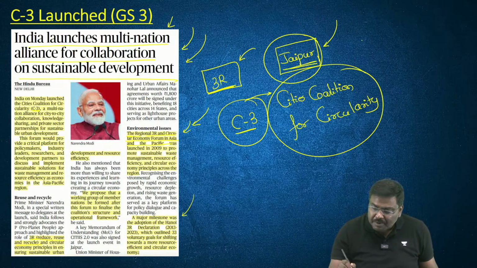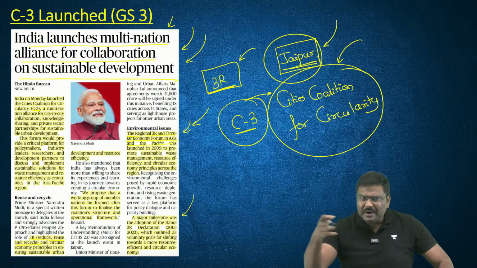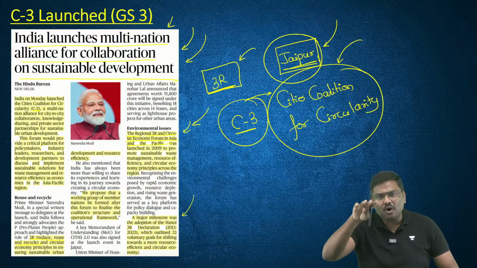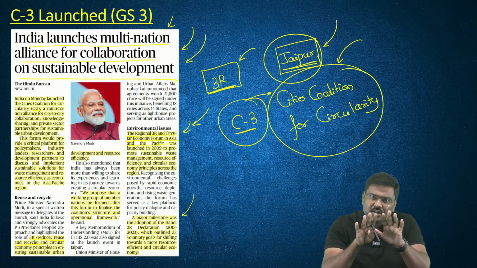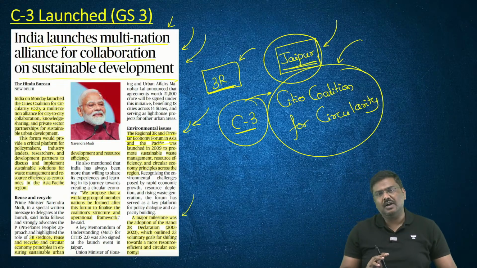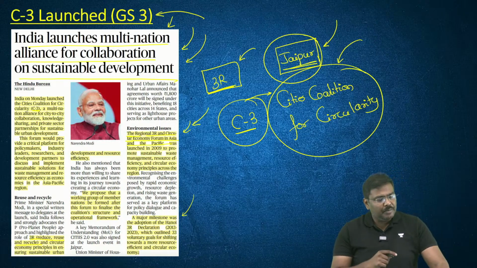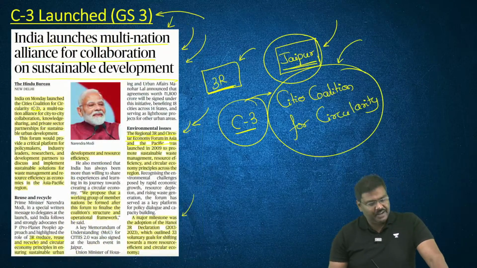So this is just a proposal as of now. What should be the operating procedure, what should be the points in this, etc. The Government of India says it will be decided going forward, but just a coalition has been proposed as of now. Done? So C3 has been proposed and launched by the Government of India in the meeting of the Regional 3R.